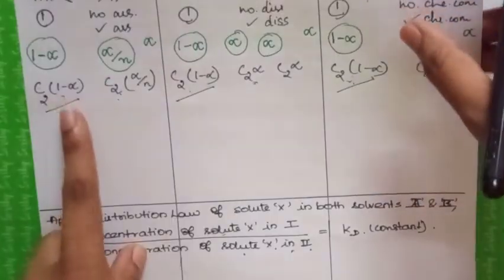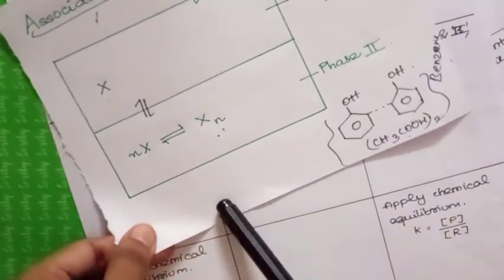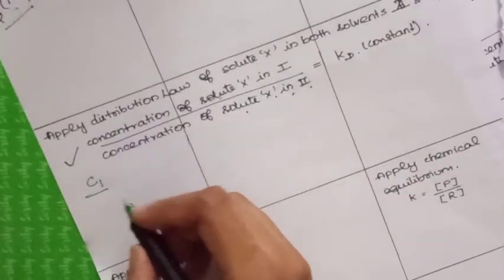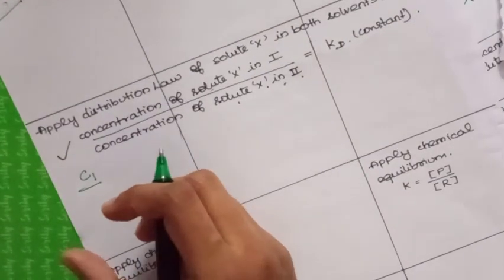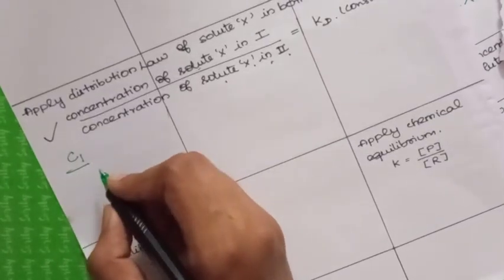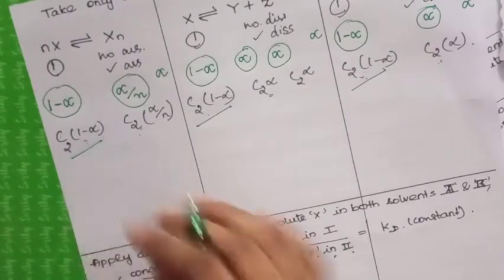This one only you should take, because in phase 2 it undergoes some kind of association or dissociation. So you must take only the free solute concentration, not the associated solute concentration. So I should take C2 into 1 minus alpha.